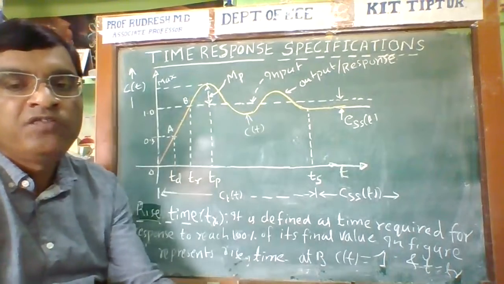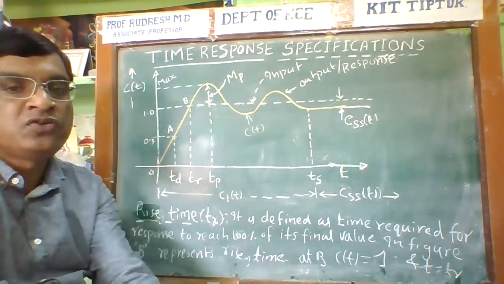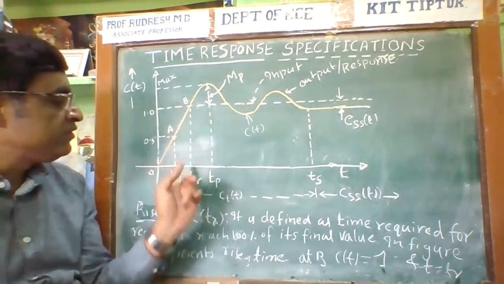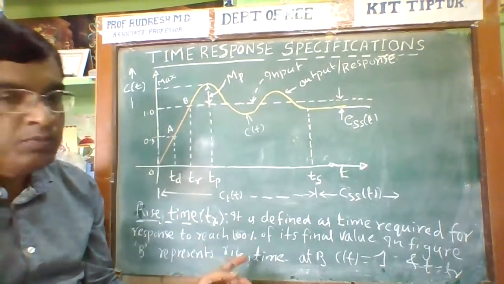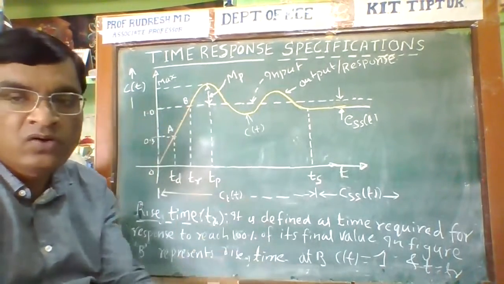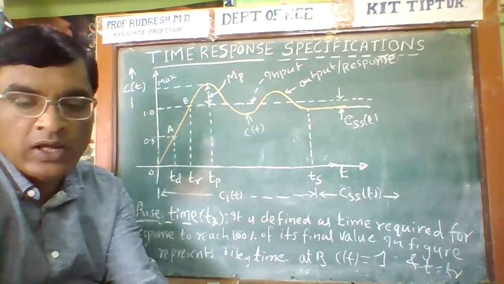It is defined as the time required for the response to reach 100% of its final value. In the figure, B represents the rise time. Therefore, at B, C of t is equal to 1, and t is equal to TR.